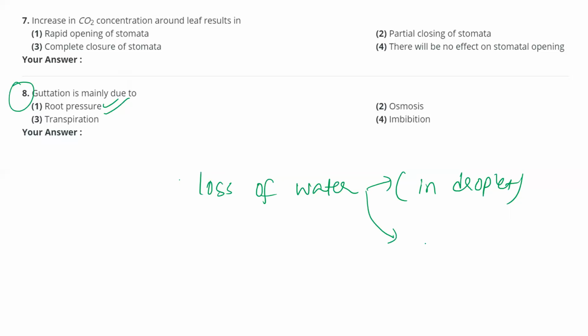If the loss of water takes place in evaporated form, then we call that transpiration. The evaporated form we call transpiration. So here again you see, if the loss of water happened in the evaporated form, this is called transpiration. If it is in droplet form, we call this guttation.